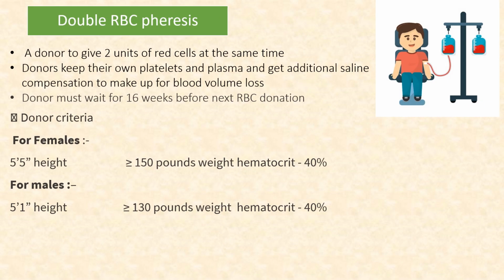Last is double RBC pheresis. So in this, a donor gives 2 units of red cells at the same time. So the donor keeps their own platelets and plasma and gets additional saline compensation to make up for the blood volume loss. The donor must wait for 16 weeks before the next RBC donation. For females, the height should be 5 by 5, and for males, the height is 5.1.